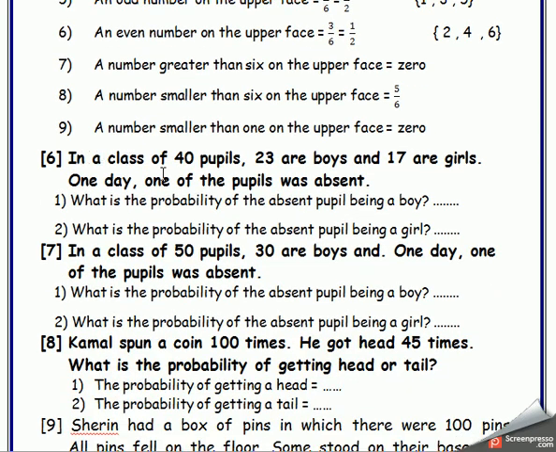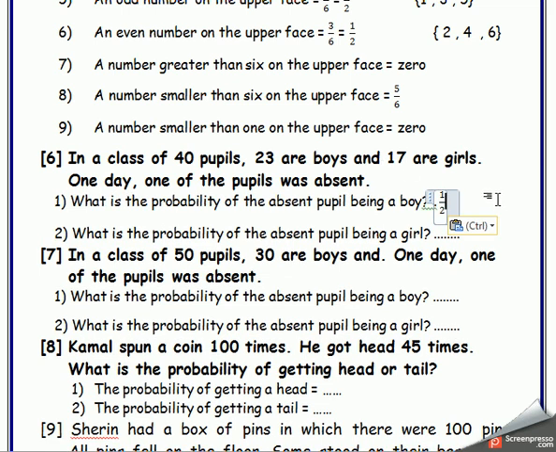In a class of 40 pupils, 23 are boys and 17 are girls. What's the probability of the absent pupil being a boy? It's very easy. Now I have the number of boys, 23, so the numerator will be 23, and the denominator equals 40, because all pupils equal 40, so I write 23 over 40.